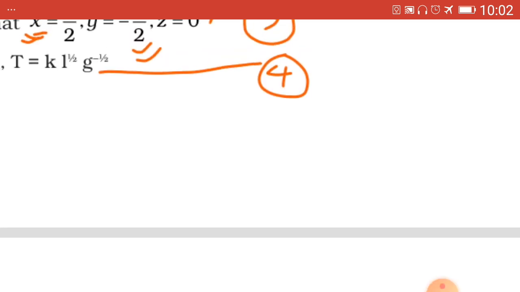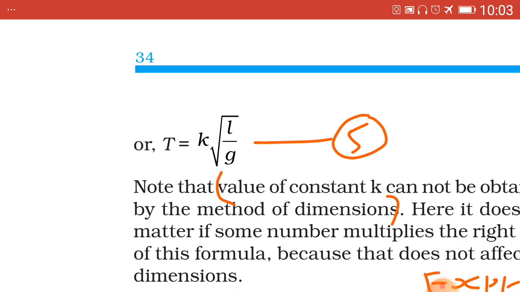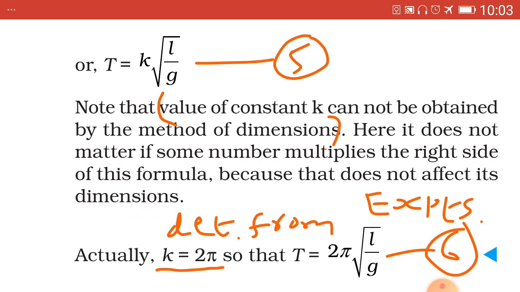The simplified form can be written as capital T equal to K whole under root L upon G, equation number 5, which is the final answer.